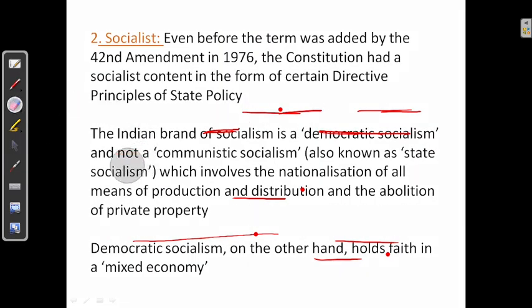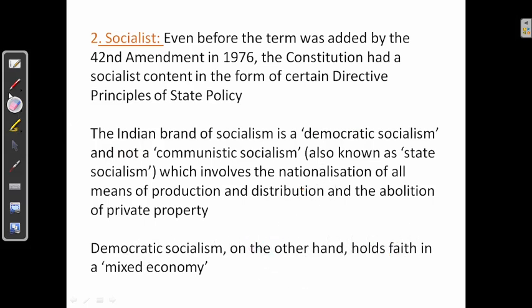Next keyword is socialist. We all know that socialist was added by the 42nd Constitutional Amendment Act of 1976. Before it was added in the preamble, it was present in the DPSPs. Before 1976 itself, the word socialist was present in the DPSPs. Later, the 42nd Constitutional Amendment Act of 1976 added it to the preamble.